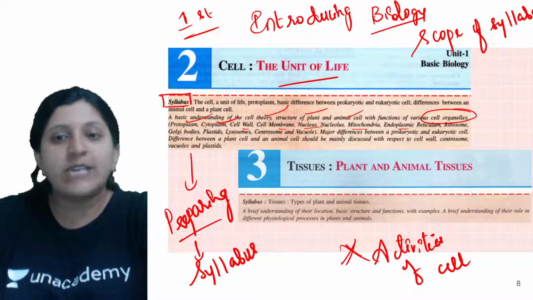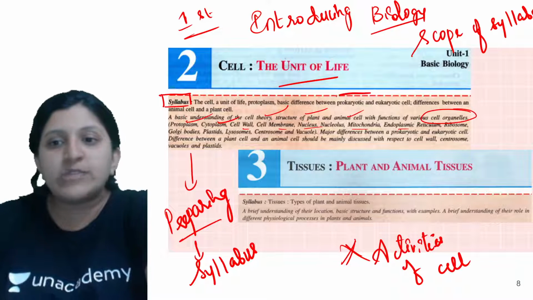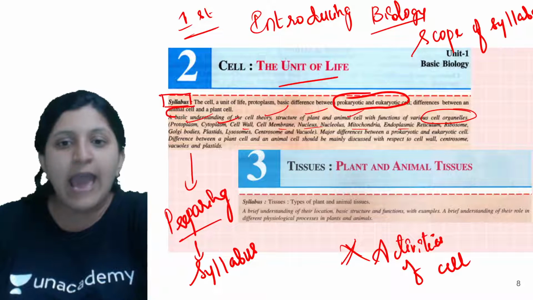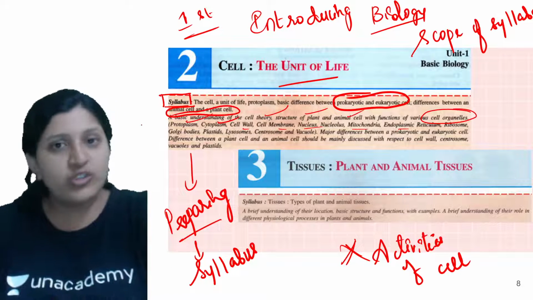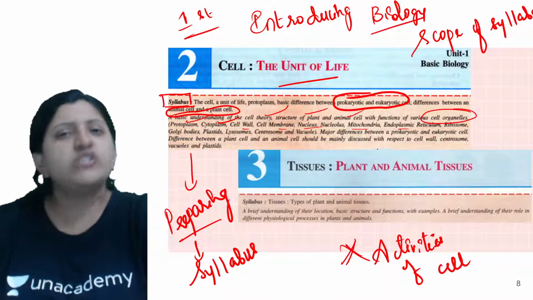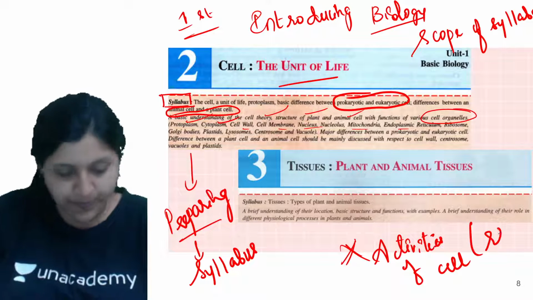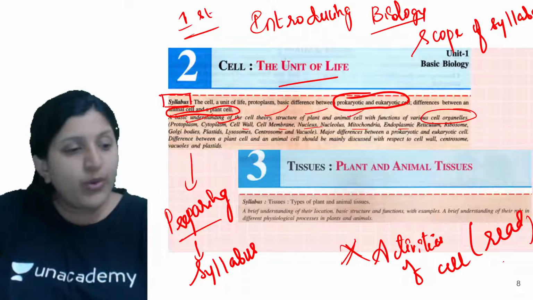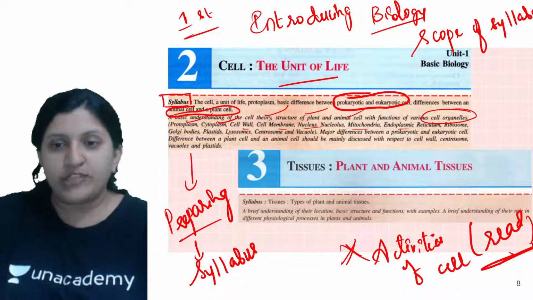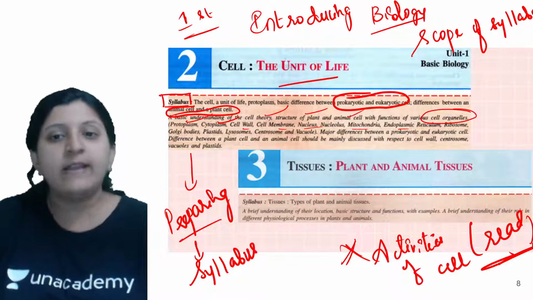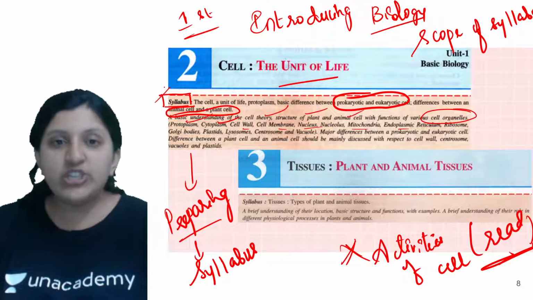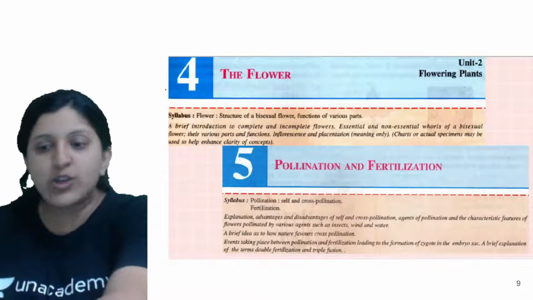As you can see, they have mentioned the difference between a prokaryotic and eukaryotic cell, and the difference between an animal cell and a plant cell. Okay, so this you are anyway studying. After that, the activity of the cell which is mentioned, you just read through it once. It is not that it is going to come under any of your questions, because it is just for your understanding. If you read the syllabus which is mentioned, you will have an idea of what you need to stress on.